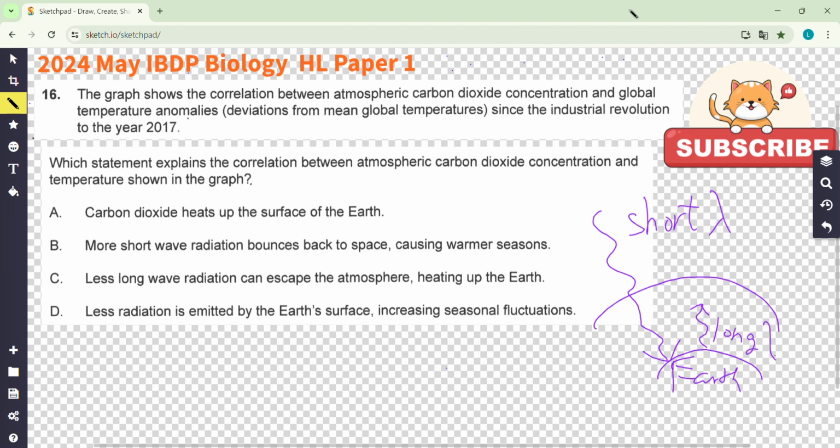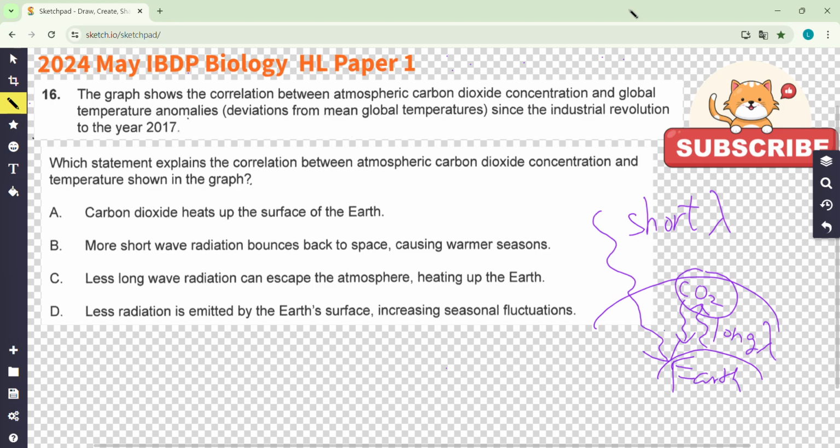This is the problem for carbon dioxide. The long wavelength radiation cannot pass through it, but the short wavelength can pass through it. So light can come through the atmosphere to the Earth. But when the Earth wants to release heat by this long wavelength radiation, the carbon dioxide will absorb it and emit it back to the Earth. You can say reflect it, okay? This process traps the energy inside the Earth.